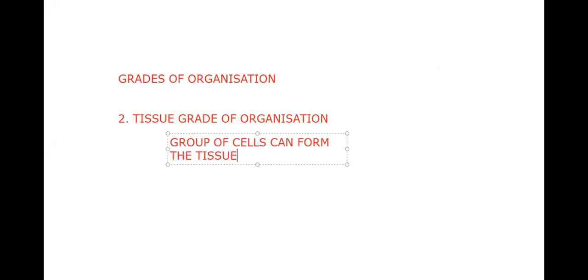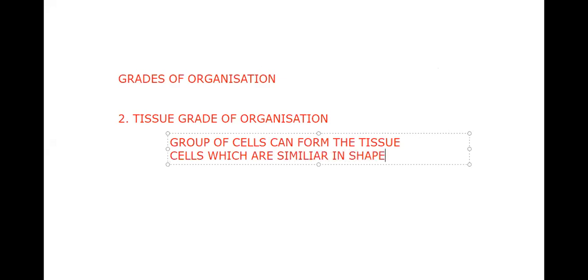What is tissue? The cells which are similar in shape, structure, origin and function, we say that as a tissue.